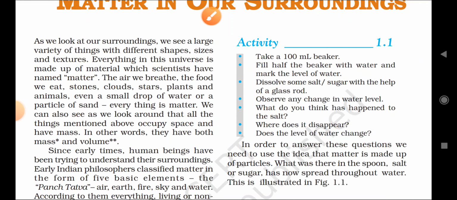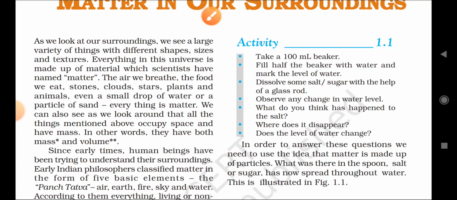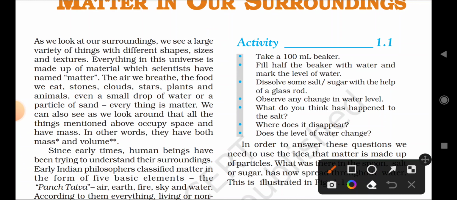So the air we breathe, the food we eat, stones, clouds, stars, plants and animals, even a small drop of water or a particle of sand, everything is made up of matter. We can give several examples. As we already said, everything in the universe is made up of matter.